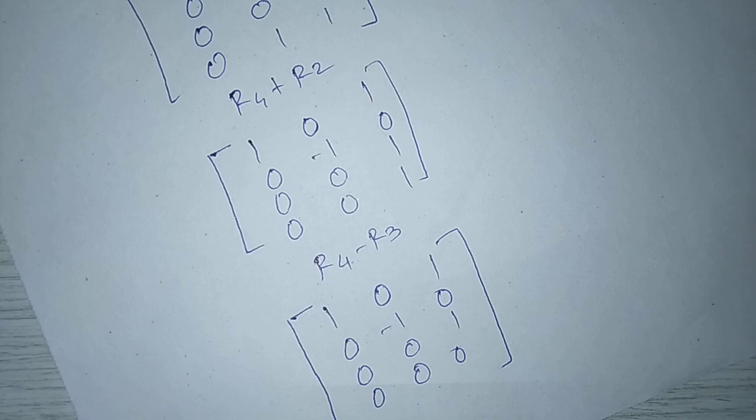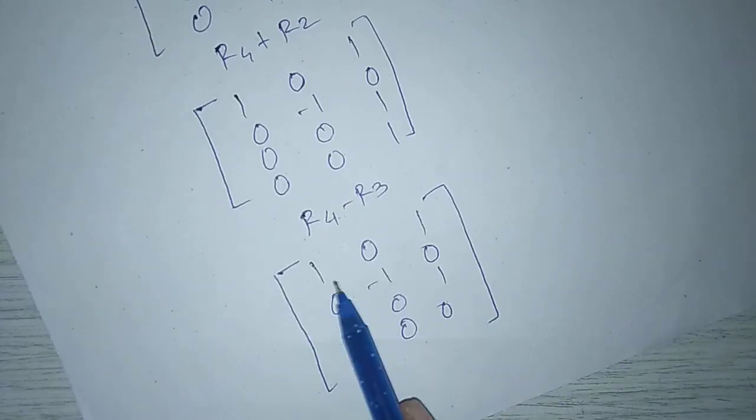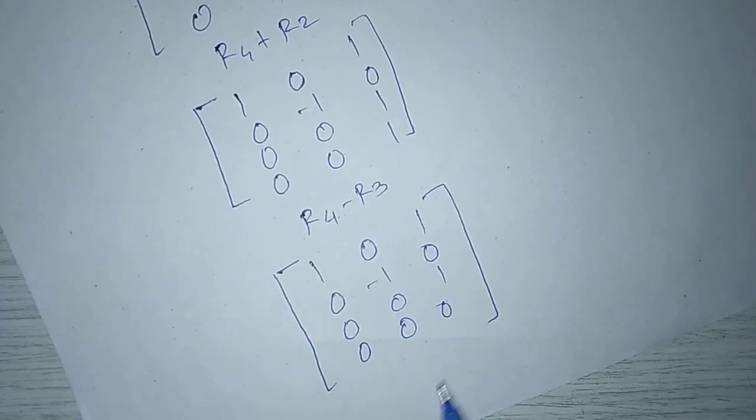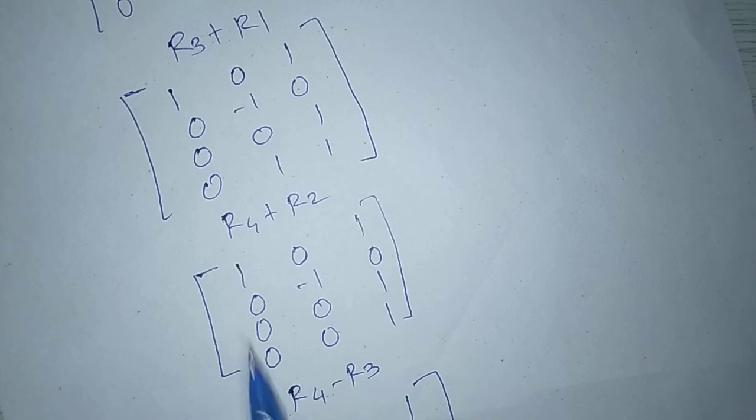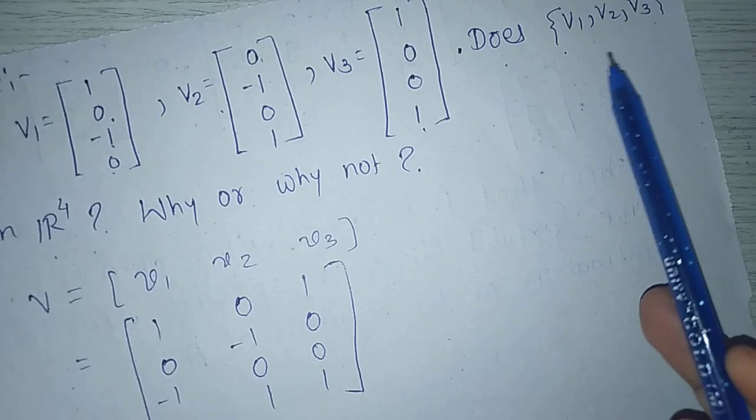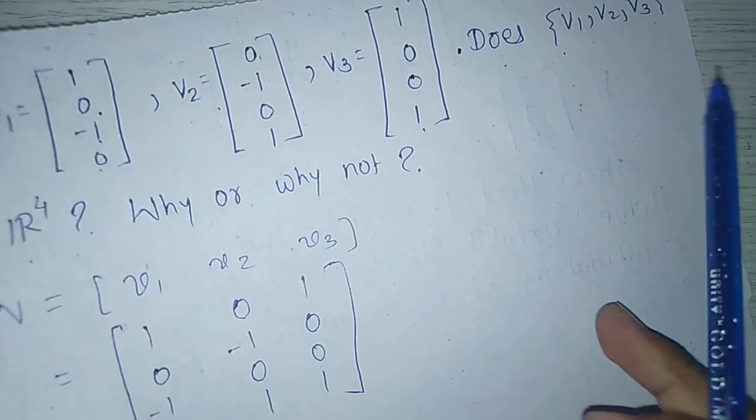Here the pivot position occurs in the first, second and third rows. In the fourth row there is no pivot position, and by theorem the set V1, V2, V3 does not span R4.